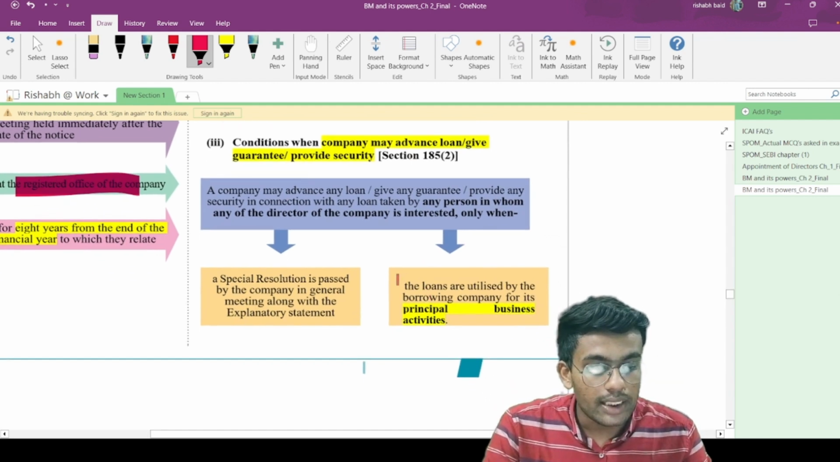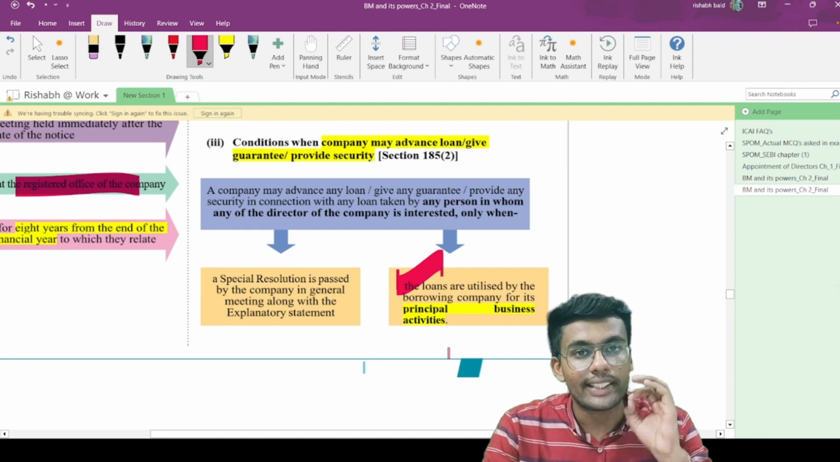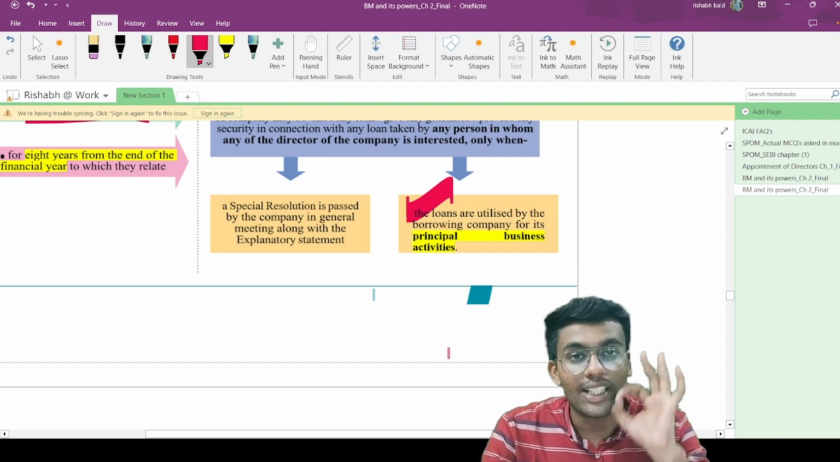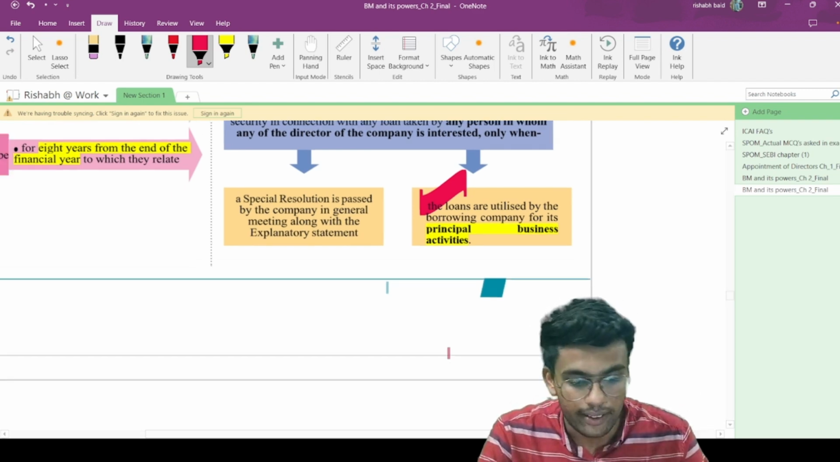The loans are utilized by the borrowing company for its principal business activities. Then only a loan is to be granted. These two conditions are to be satisfied simultaneously. Then only a loan can be granted by the company.